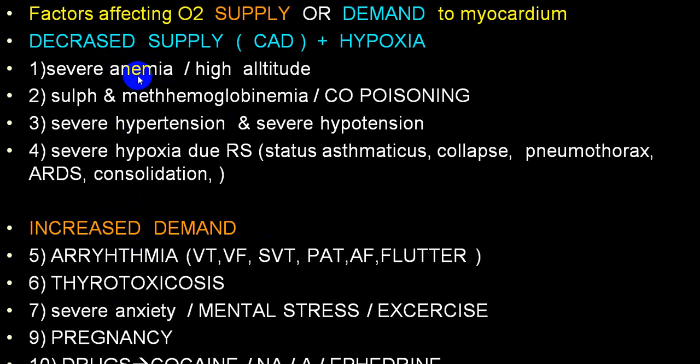Decreased supply: severe anemia, high altitude, sulfhemoglobinemia, methemoglobinemia, carbon monoxide poisoning, or what we call carboxyhemoglobin, severe hypertension, severe hypotension, severe hypoxia like status asthmaticus, collapse, pneumothorax, ARDS, consolidation, where there is a decreased supply. While increased demand: tachyarrhythmias like VT, VF, SVT, PAT, flutter, fibrillation, etc., thyrotoxicosis, severe anxiety, mental stress, severe exertion, pregnancy, certain drugs like cocaine, noradrenaline, adrenaline, ephedrine, etc.